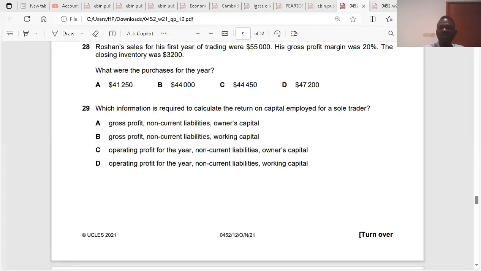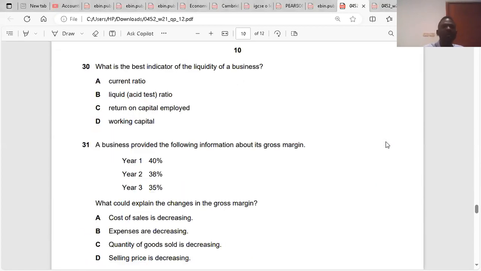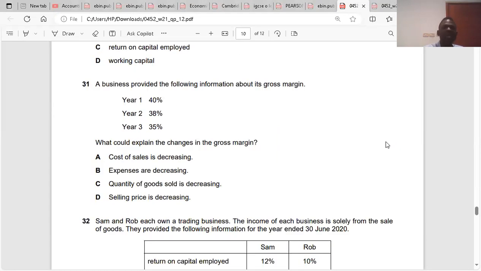So we continue. Is it clear now? Yeah, it is much clearer. We go to question 30. They said, which is the best indicator for the liquidity of a business? The liquid ratio. Yeah, B. Question 31. A business provided the following information about its gross profit margin.